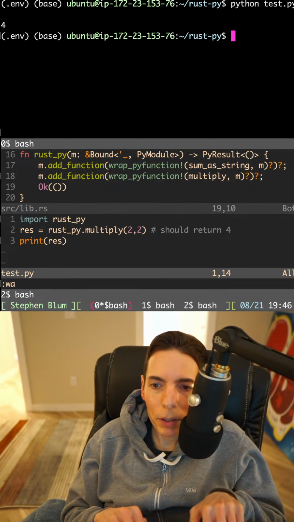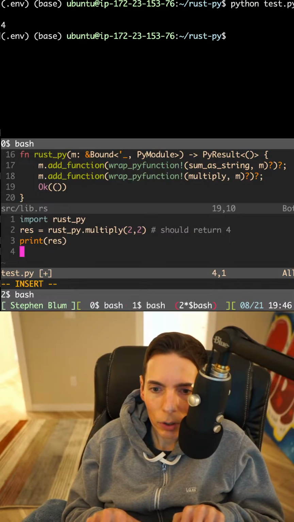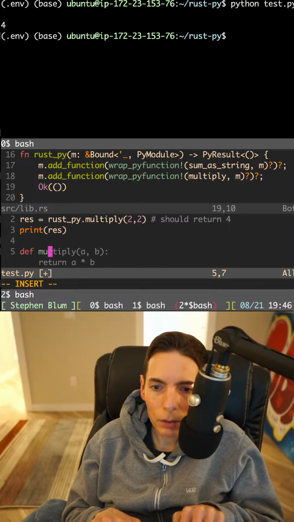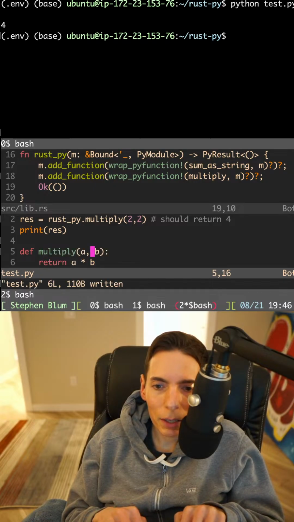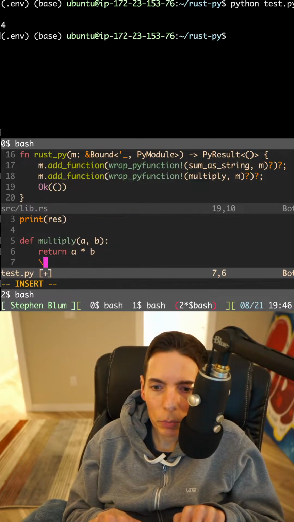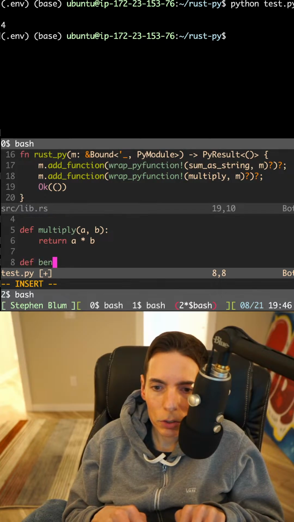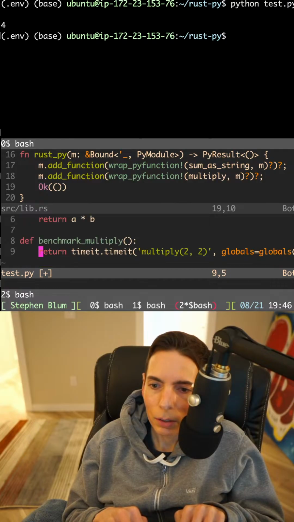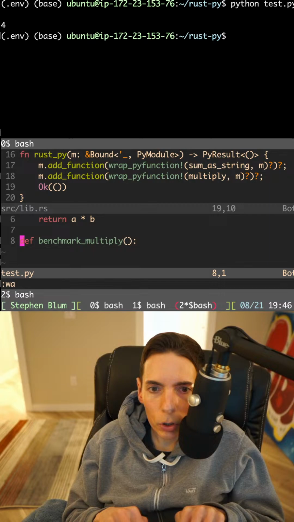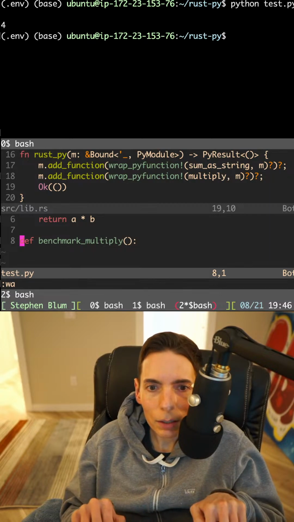What I want to do is benchmark it. So I want to do def my own multiply. So that is multiply in Python. And then this is Rust multiply. So what I can do is I need a benchmark function. Def benchmark multiply. Let's see if that works. No. Let's see here. But run the code. Oh, yeah.